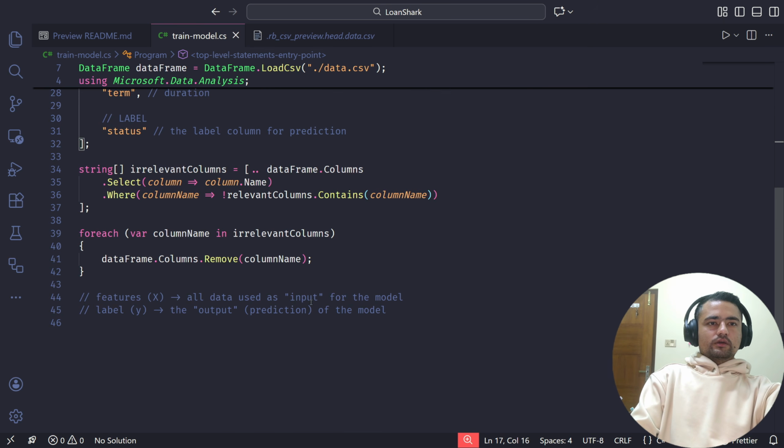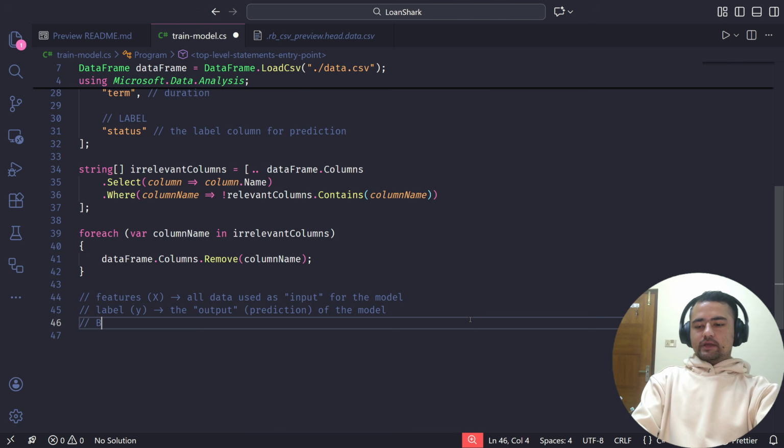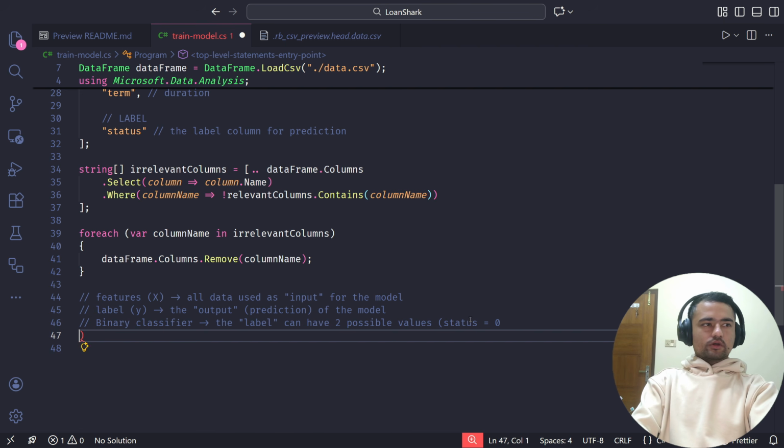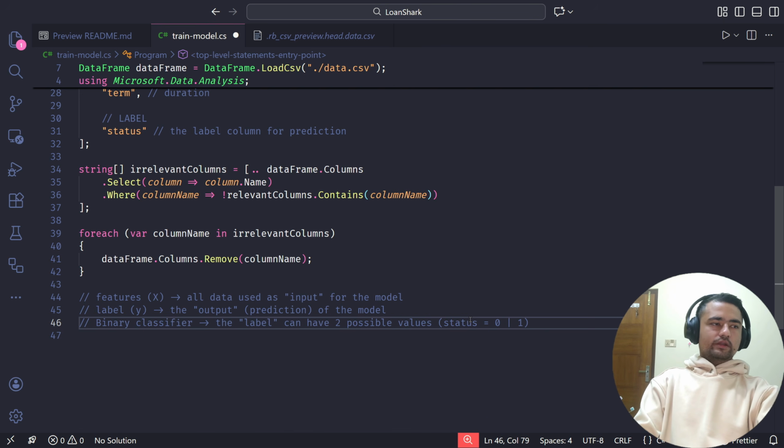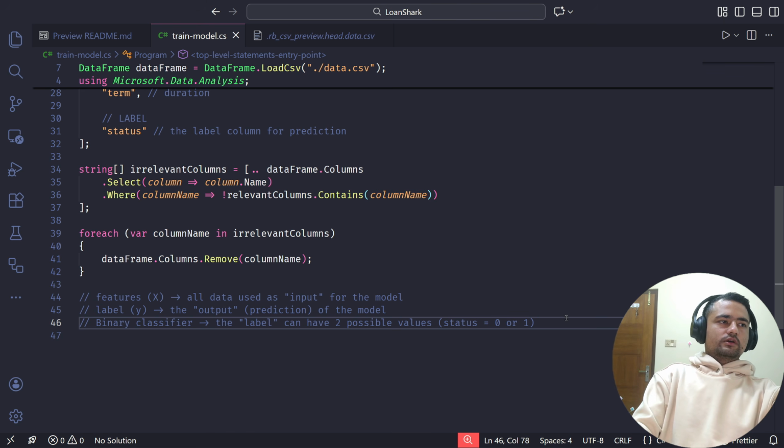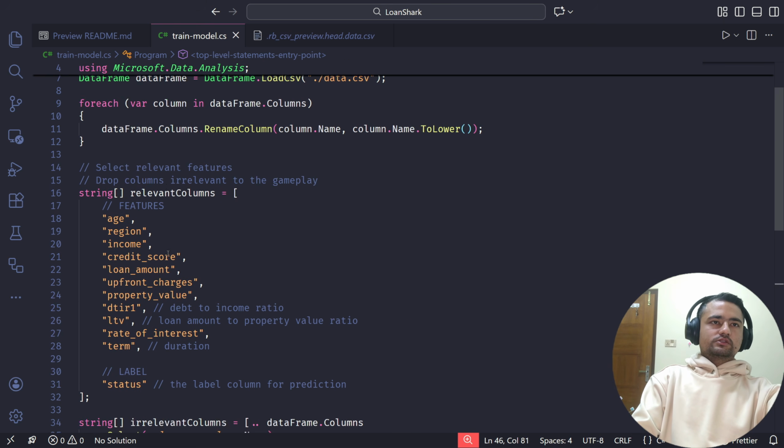Now, since we are training a binary classifier model, the label can have two possible values. In our case, the status can be 0 or 1. Okay. Now, having said this, let's actually see what else we need to do.